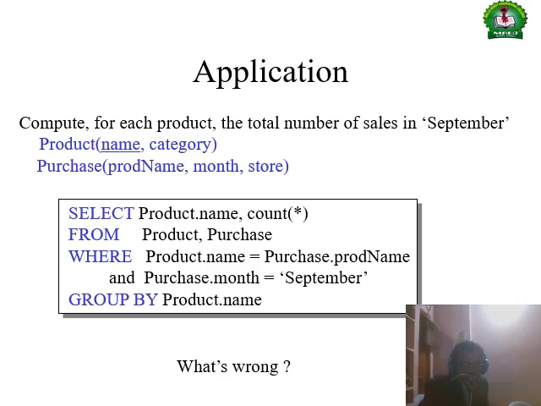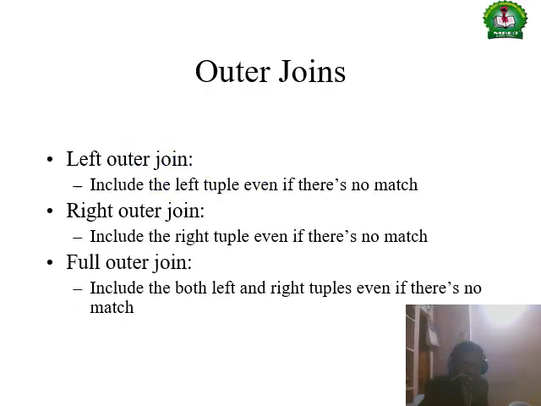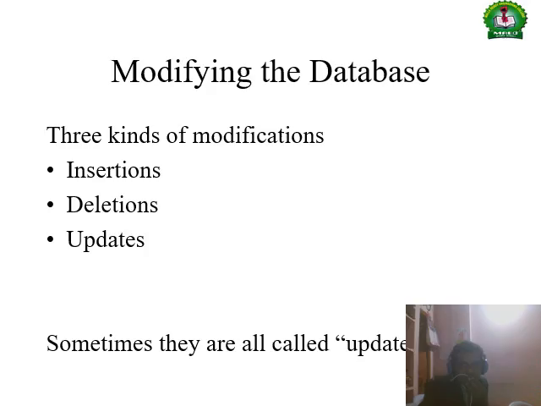Applications: these SQL queries are used to retrieve the relevant information. Outer joins are left outer join, right outer join, and full outer join. Left outer join keeps left side tuples if there is no match, right outer join keeps right side tuples if there is no match, and full outer join includes left and right side tuples if there is no match.